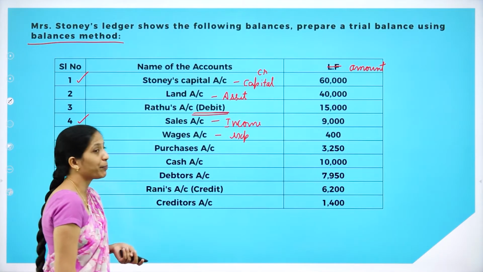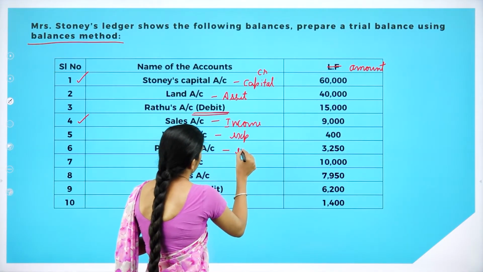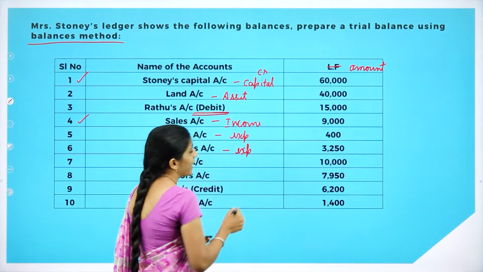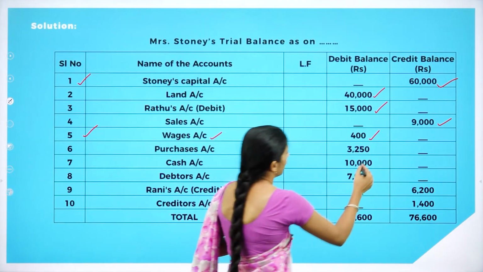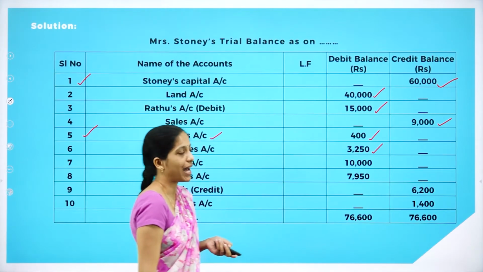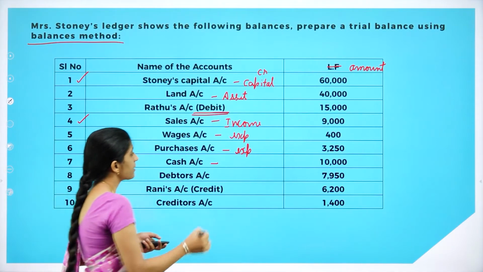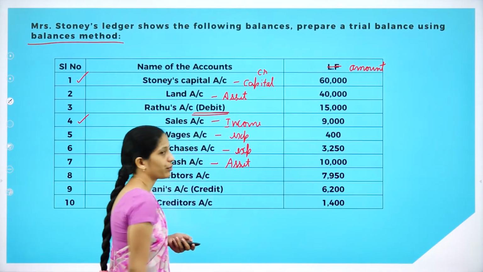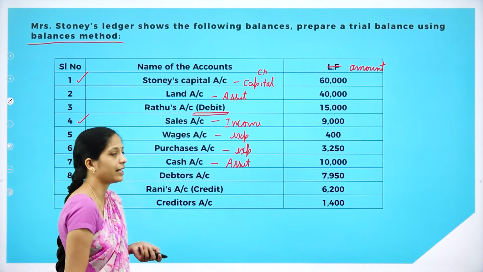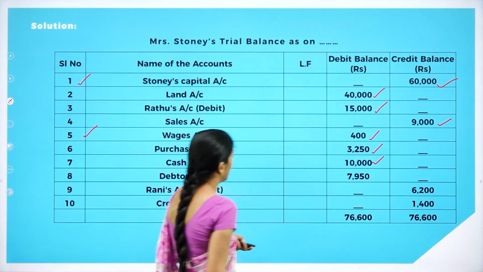Moving on to the next one, purchases account. What is purchase? It is an expense. So where do we record expense? In the debit side. So purchases account 3,250 in the debit balance. And the next one is cash account. What is cash? It's an asset, a current asset. So where do we record an asset? In the debit balance. So cash account 10,000 in the debit balance.